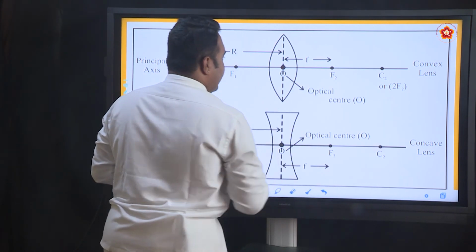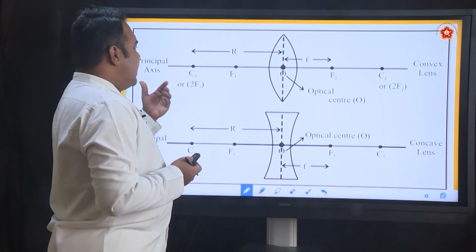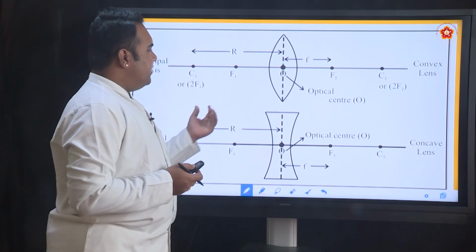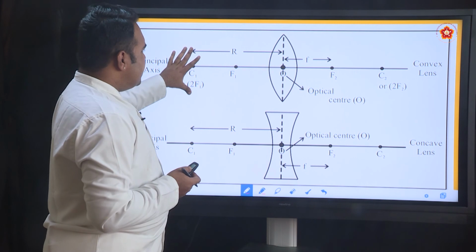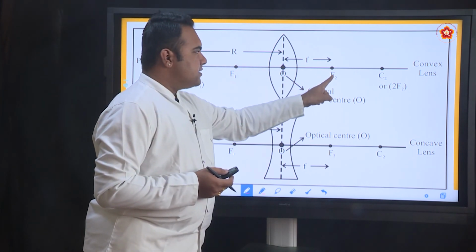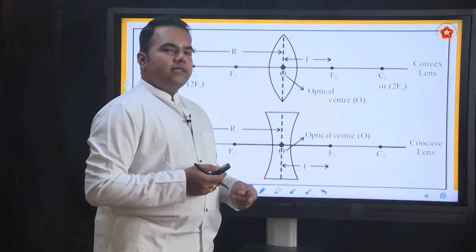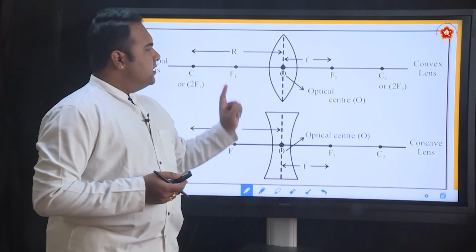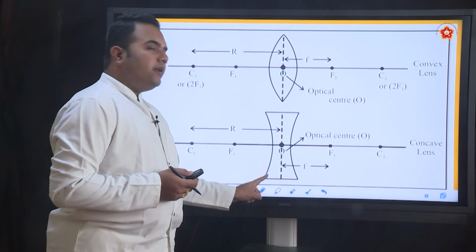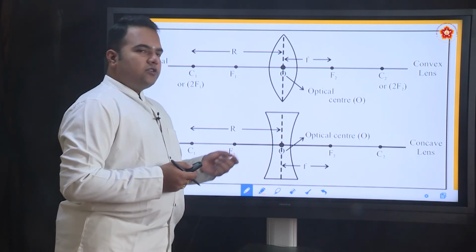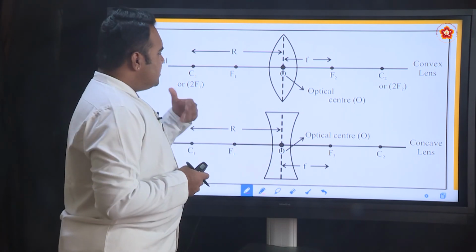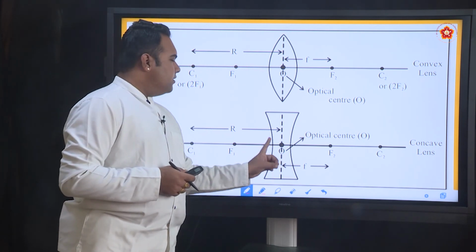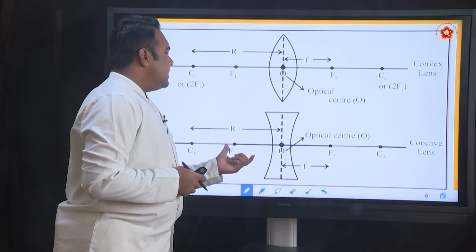Now I think it is quite obvious that, like the focal length measurement is easier for a concave mirror, it is easier to point out the exact principal focus and measure the focal length for a convex lens. The focal length measurement for a concave lens is not direct and not easier, but by using different methods, by using combinations of lenses,